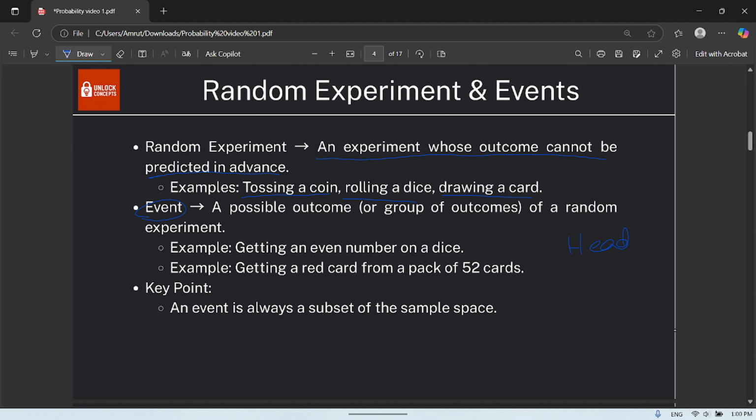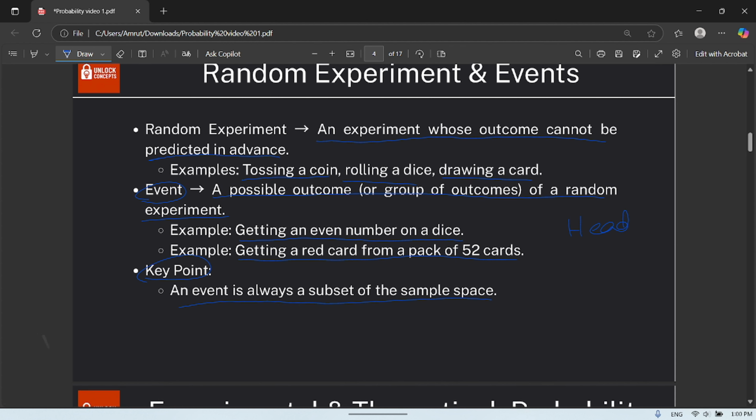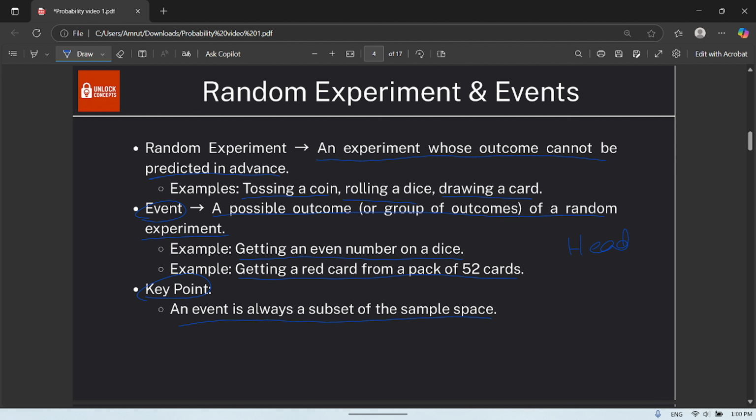So let us go into event. A possible outcome or a group of outcomes of a random experiment is known as an event. For example, getting an even number on a die, getting a red card from a pack of 52 cards. So the key point is that an event is a subset of the sample space. So just understand my main thing now.